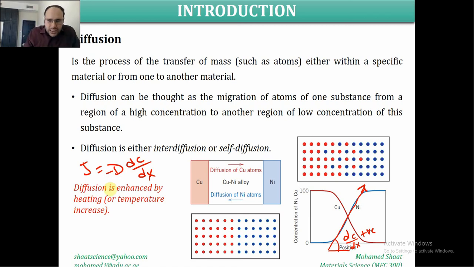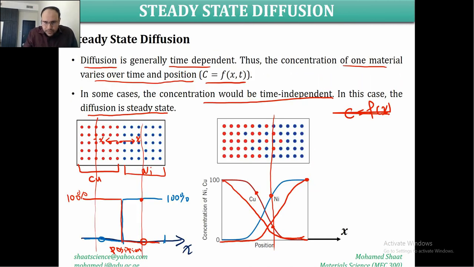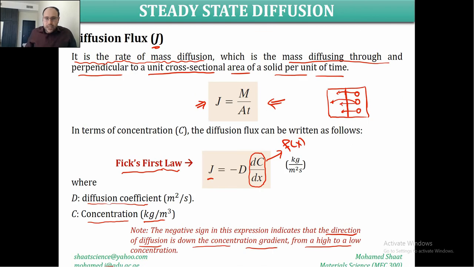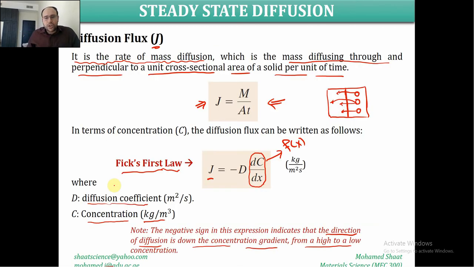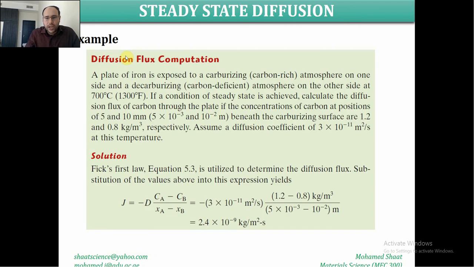Make sense? So this negative sign is an expression that indicates that the direction of the diffusion is opposite, or down the concentration gradient, from high concentration to low concentration. Make sense? So let us consider this example here on applying Fick's first law for the diffusion flux calculation for a plate of iron.